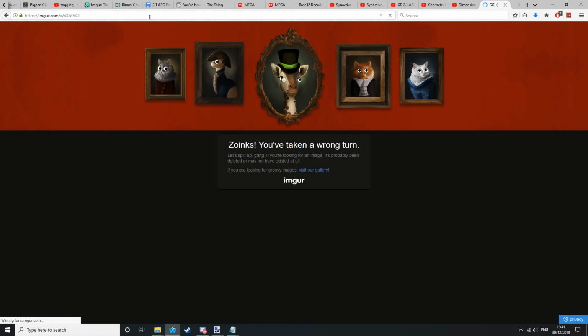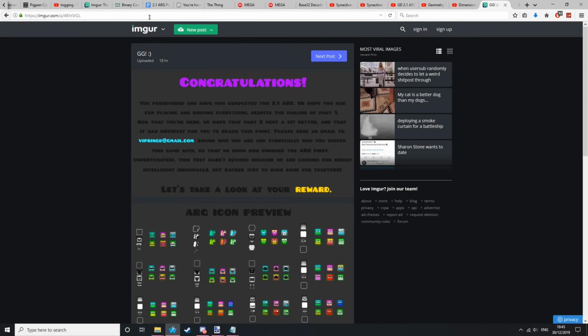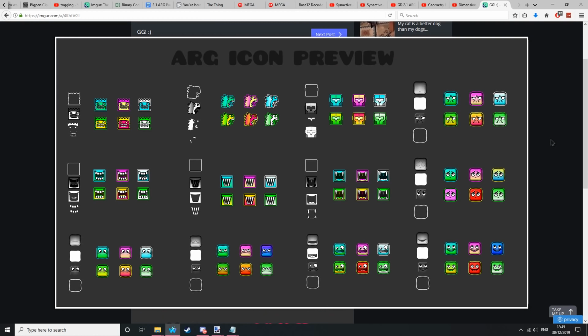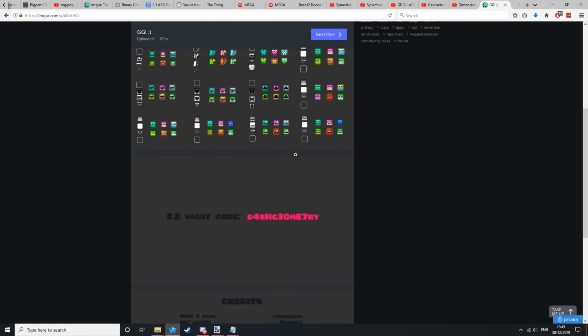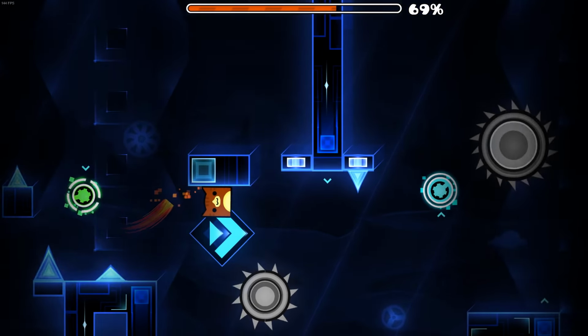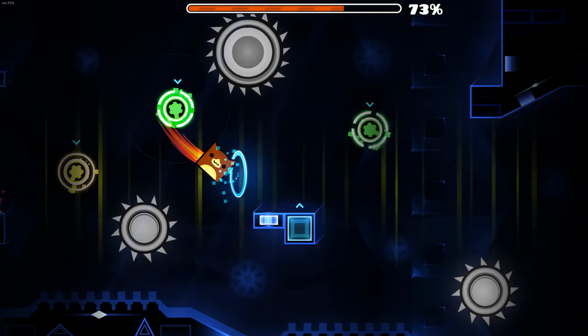Once you beat it, you get a URL to the final few pictures to this ARG, showing that we have completed it, and also has the image of some future icons in 2.2 and a code to the 2.2 vault. That is the entire ARG.